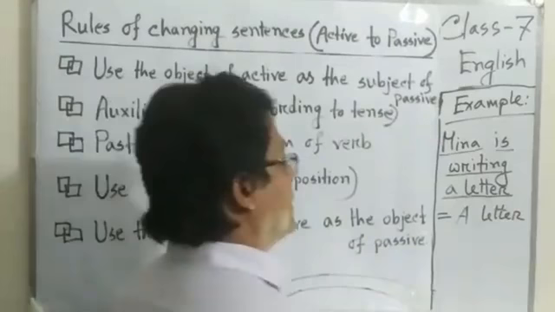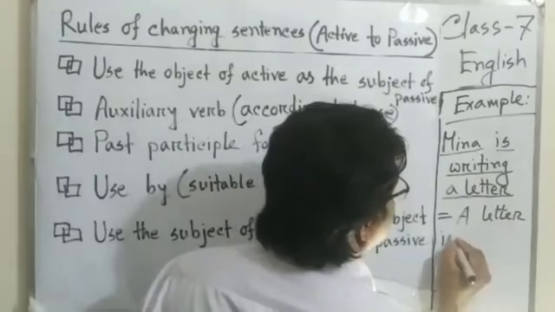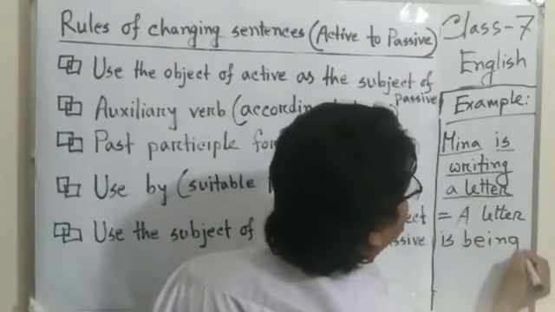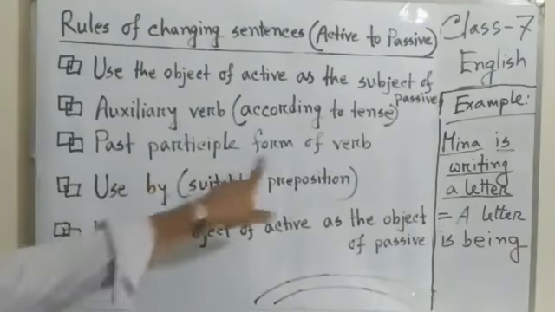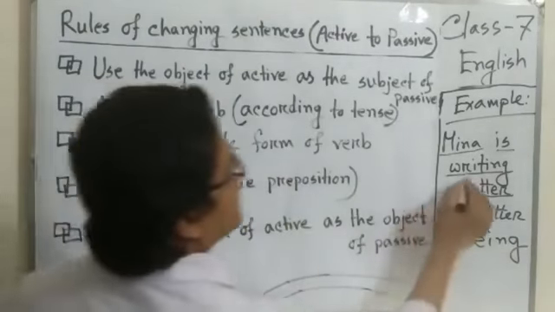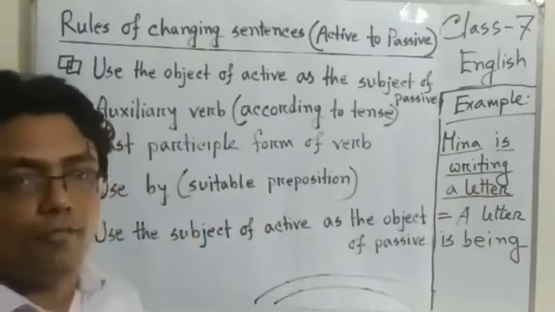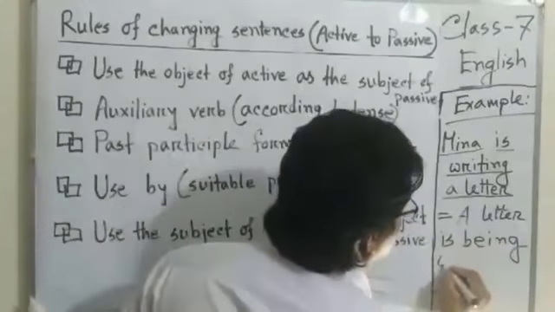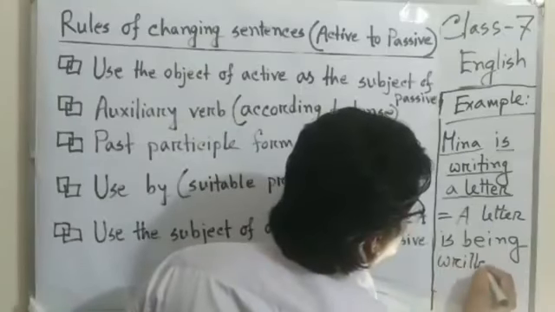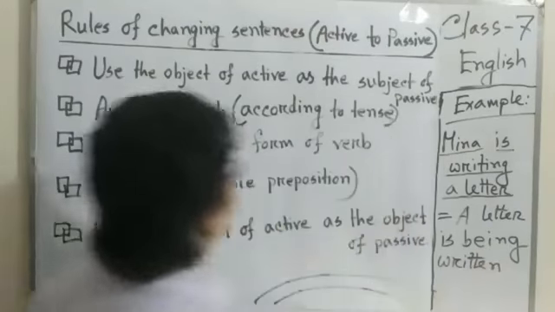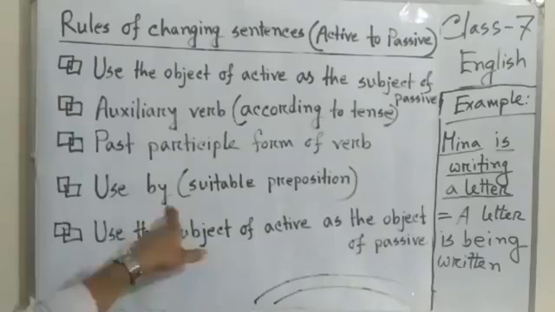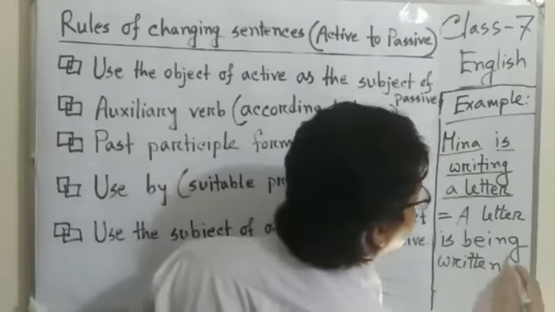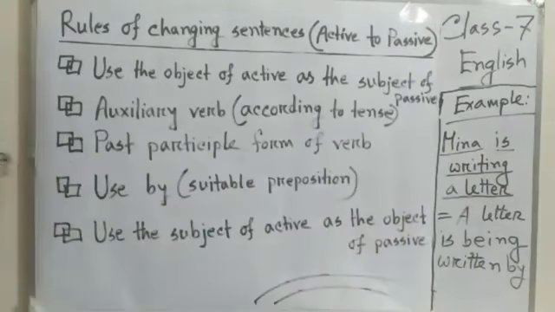A letter is being, then the past participle form of the verb. What is the past participle form of writing? A letter is being written, then use by. A letter is being written by.